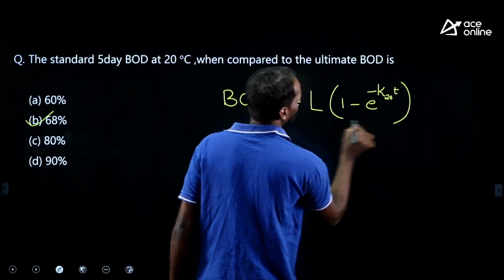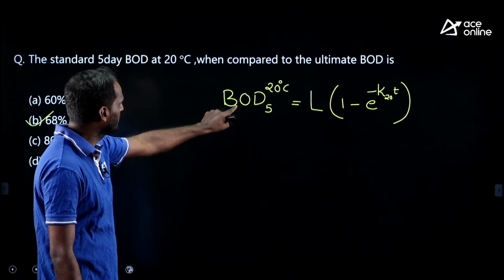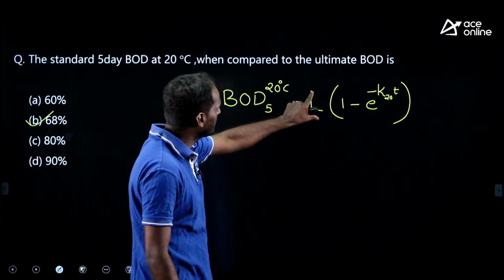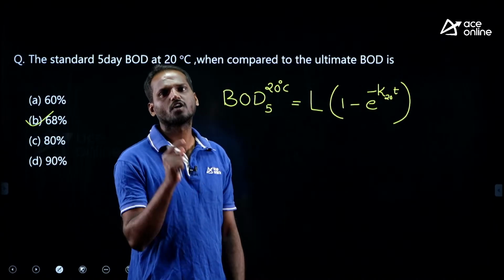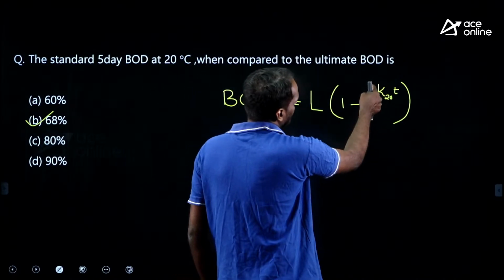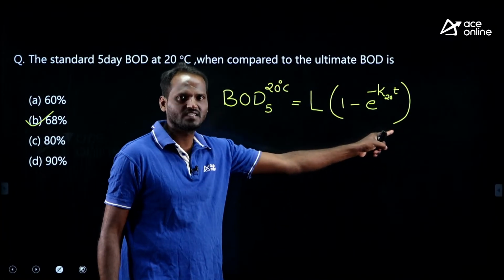This is the known formula to you. What is being asked: this 5-day BOD compared to the ultimate BOD, what is its fraction? Generally 68% you will get, 2/3, right. If you substitute the K20 value of 0.23 for 5 days, you will get 0.68.